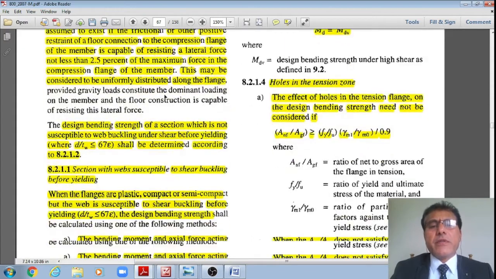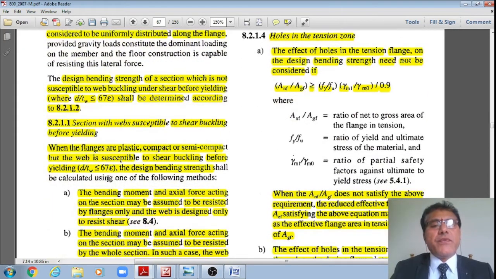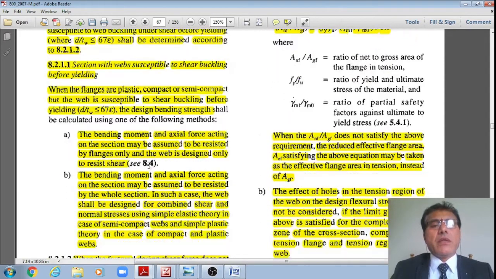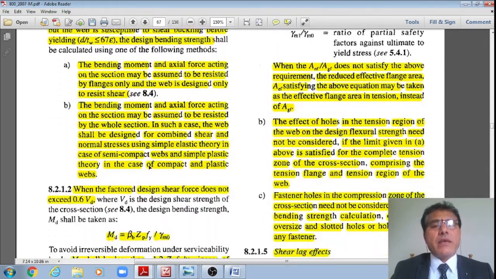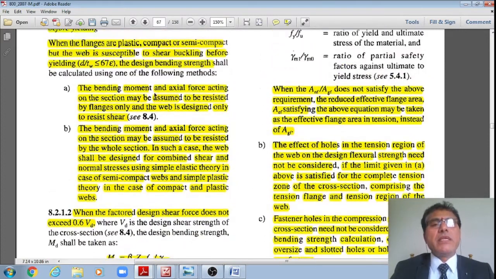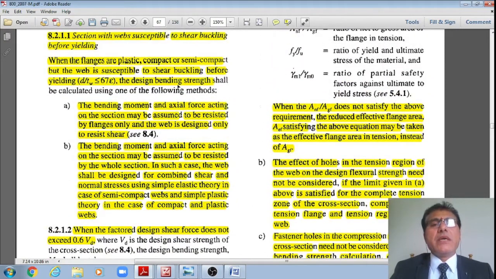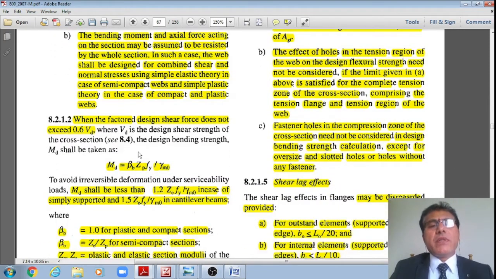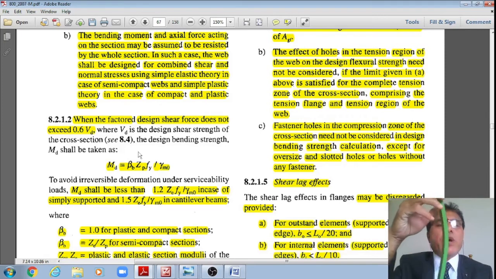Now the code says that if d by t is less than or equal to 67 times epsilon, then shear buckling of the beam will not happen as per clause 8.2.1.1, as well as if the design shear force does not exceed 0.6 VD. 0.6 VD means low shear.